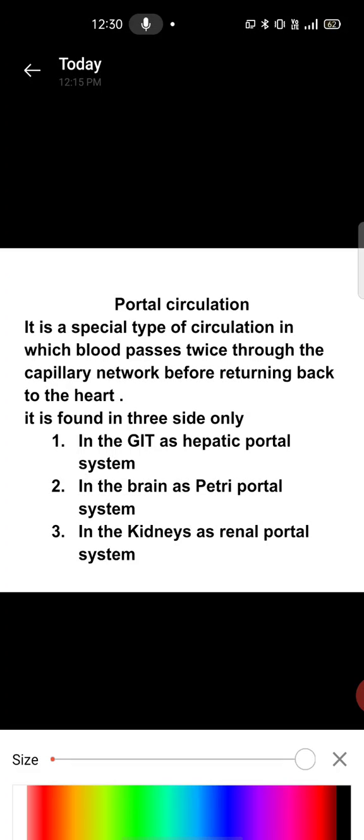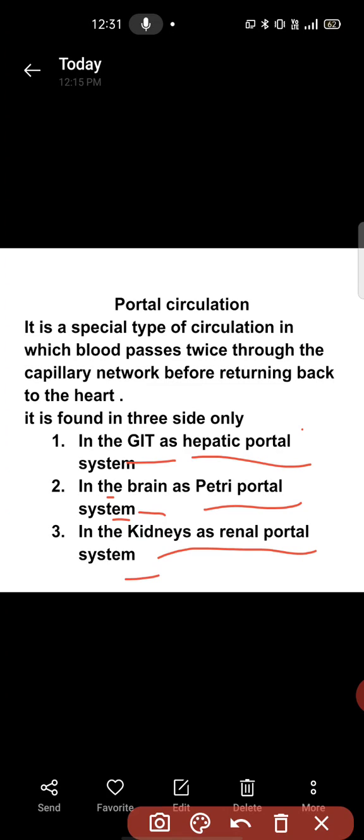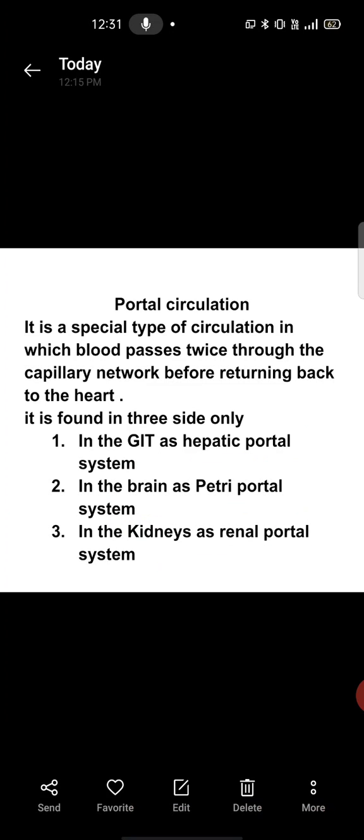Only three portal circulations we have in our body: in the GI system, the hepatic portal system; in the brain, the pituitary portal system; and in the kidneys, the renal portal system. Okay, here you can understand the portal system.